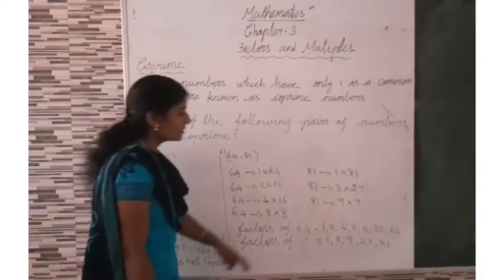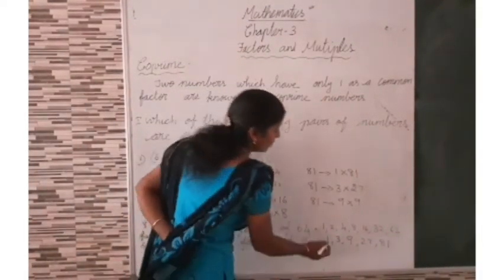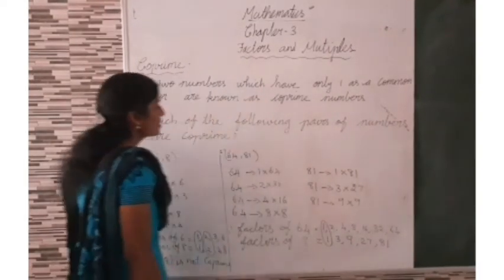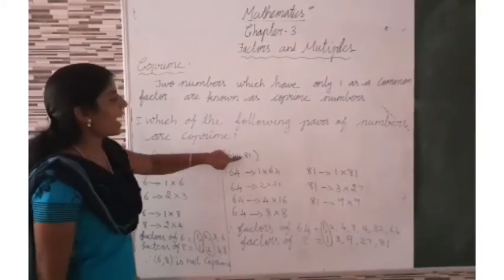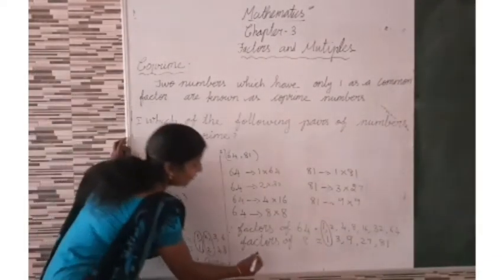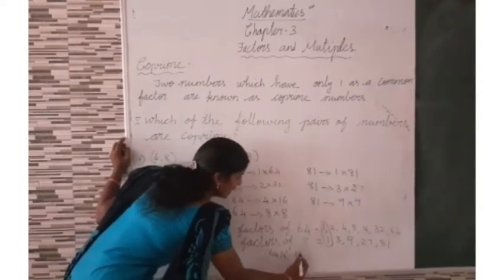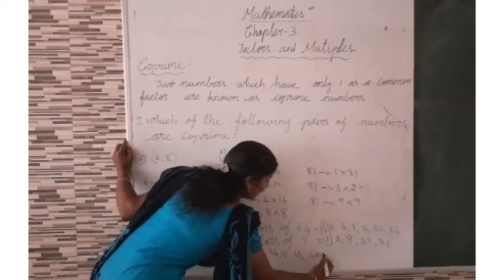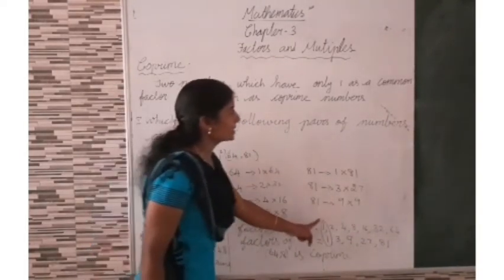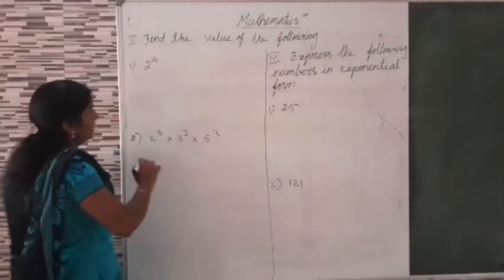Now, okay students, now listen here. What are the common factors? Only 1. Only 1 is common, isn't it? So, 64 and 81 are coprime numbers. Therefore, 64, 81 is coprime. Okay, can you write? It is coprime, because here only 1 is common.